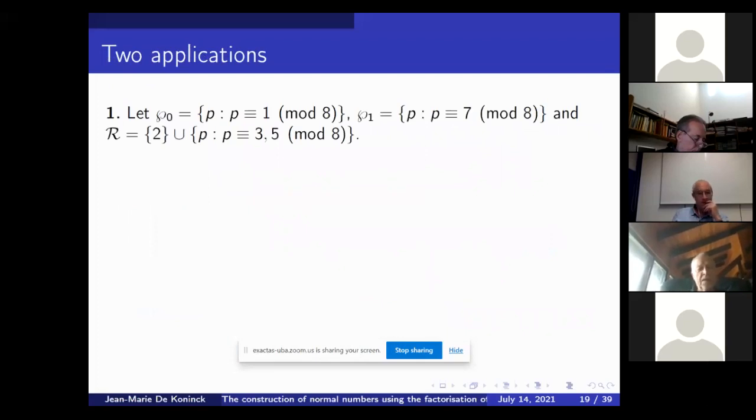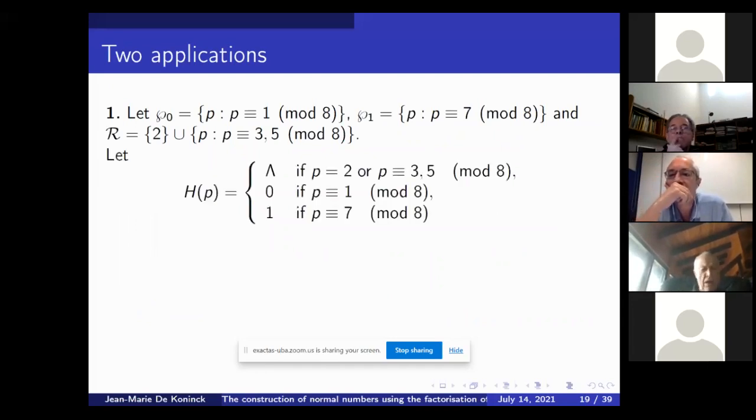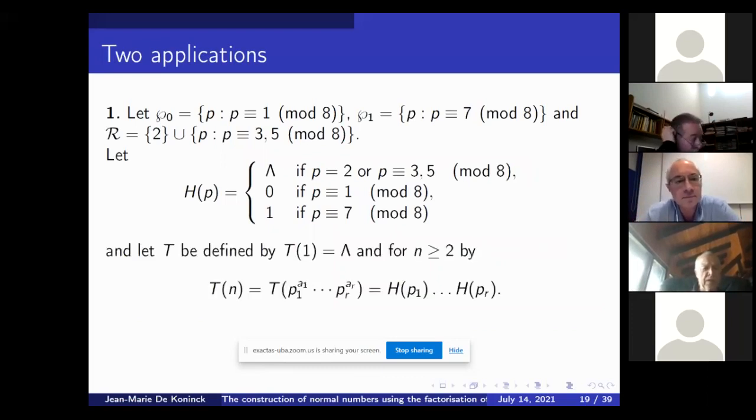If you take the congruence classes mod 8 of primes, so it's either 1, 3, 5, or 7, and we just consider the classes 1 and 7, ignoring the other ones, so we ignore roughly half of the primes, then because of this new theorem we can again create a normal number.